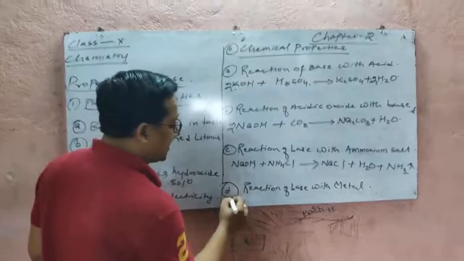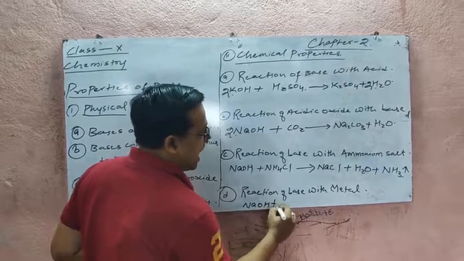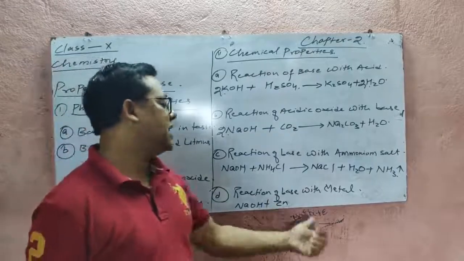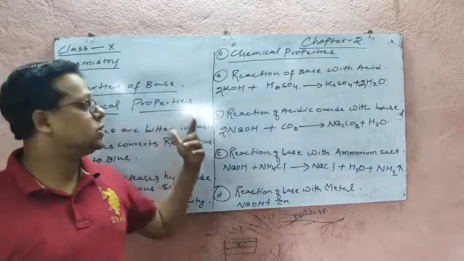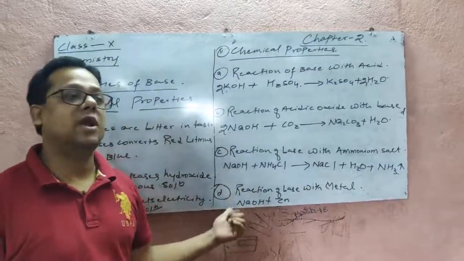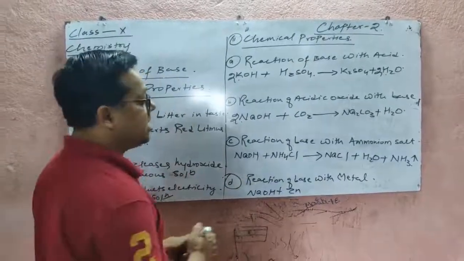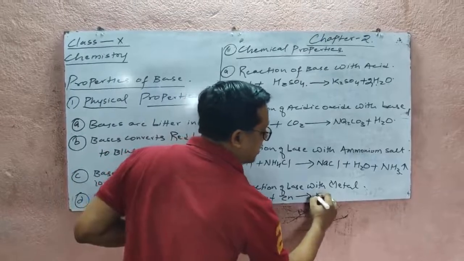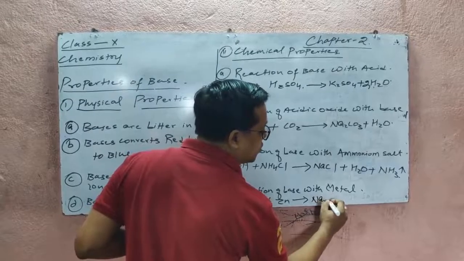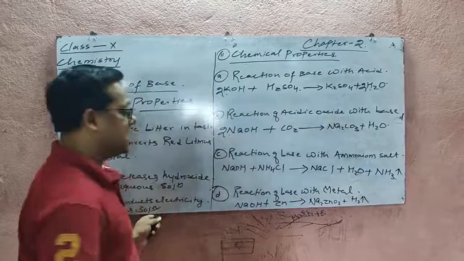Now the fourth reaction, a reaction of base with a metal. Suppose that we take a base, sodium hydroxide, and we take a metal, suppose zinc. What will happen when a base reacts with metal? As we saw in the acid reaction, when acid reacts with a metal, it forms salt and releases hydrogen gas. Similarly, here also, when base reacts with metal, it will form a salt. Here the sodium hydroxide reacts with zinc to form sodium zincate, Na2ZnO2, and along with it will release hydrogen gas.